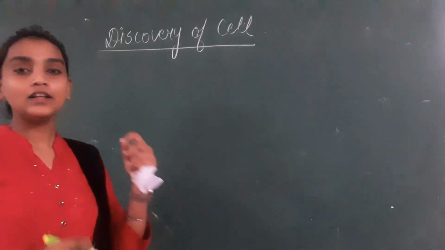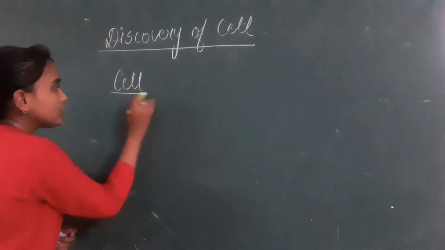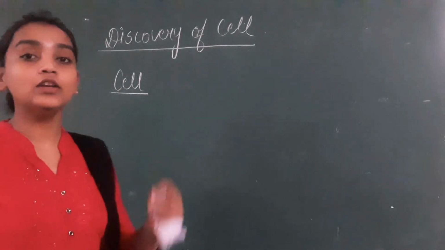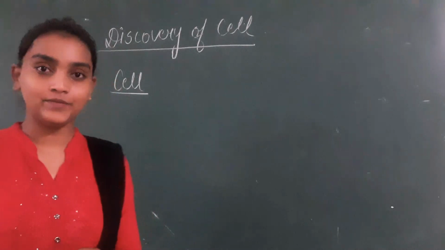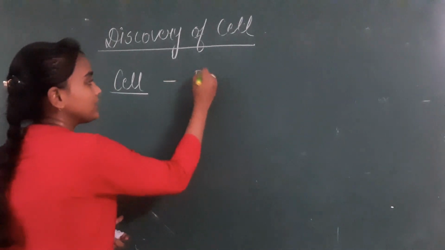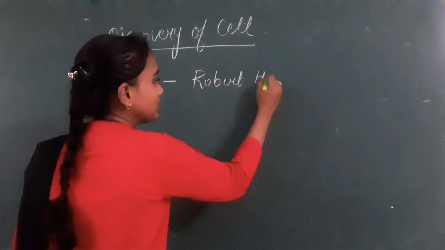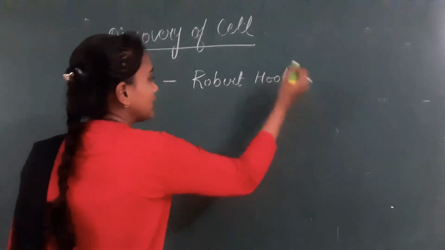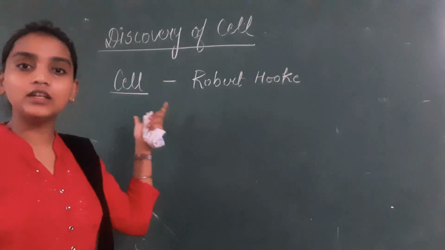So children, you know what? The term cell was first introduced by Robert Hooke in his book Micrographia. ठीक है, सबसे पहले सेल की डिस्कवरी by the scientist named Robert Hooke. And what he did actually, he published this term in his book.